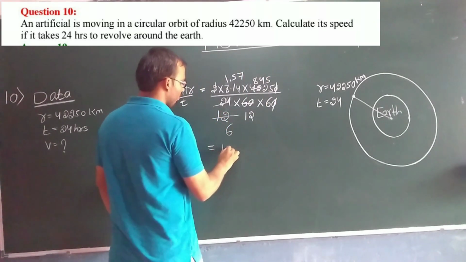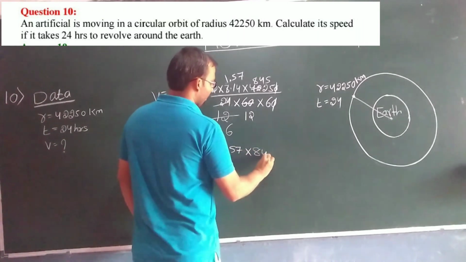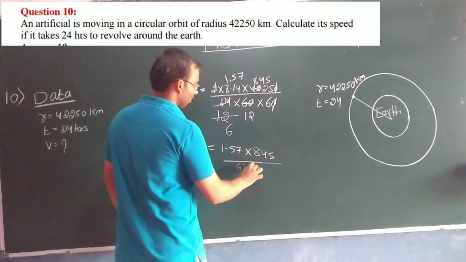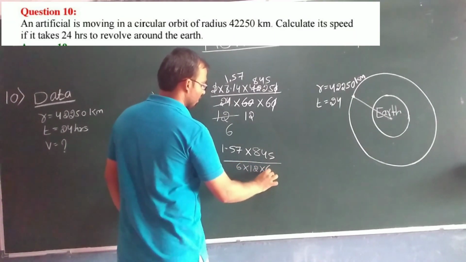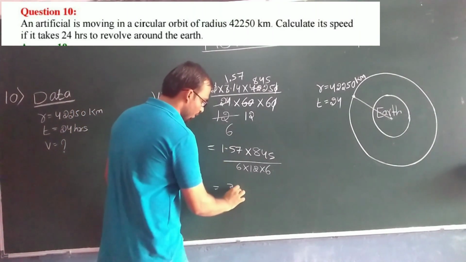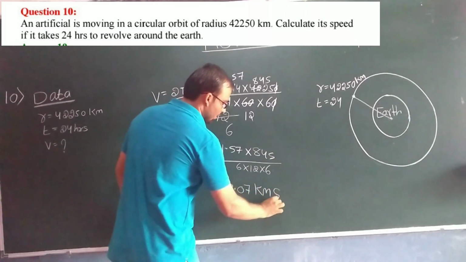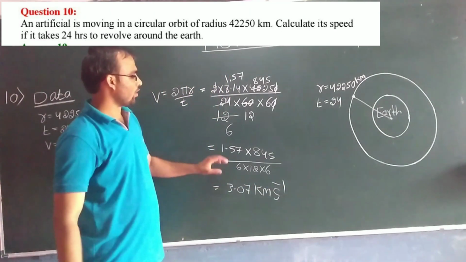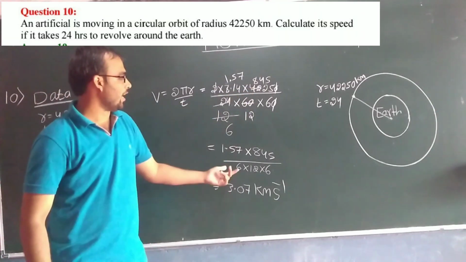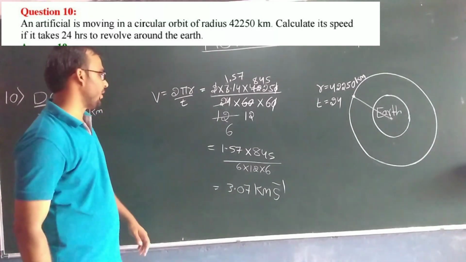So when you solve this, you will get 3.07 kilometer per second. As we have taken the distance in kilometers and the time in seconds, the speed will be 3.07 kilometer per second.